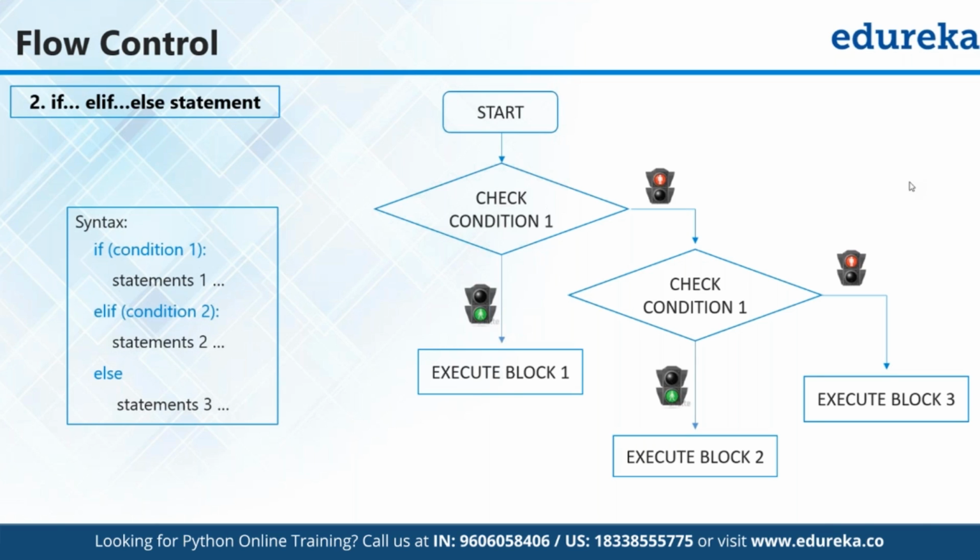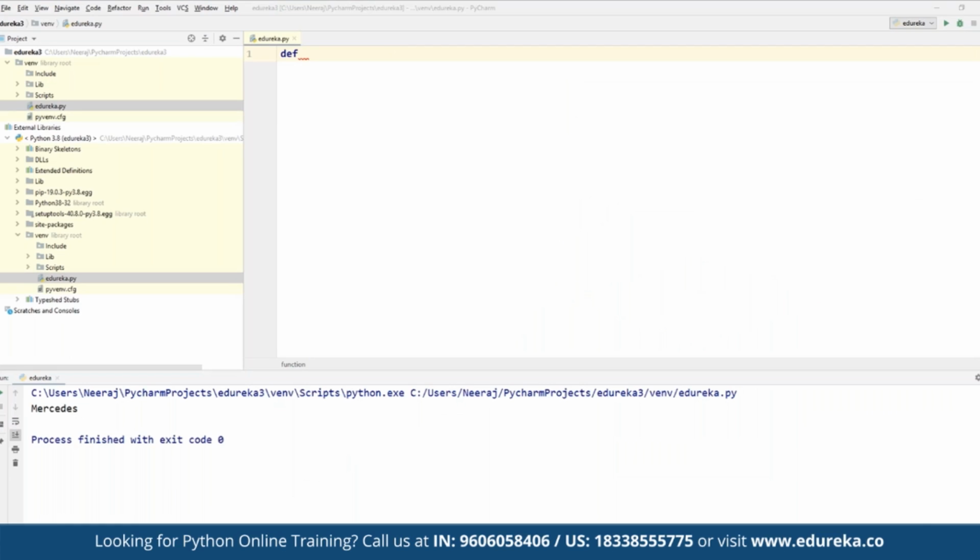Same way, here we define the entire if and else as a part of the flow control. We have seen how exactly the if else statement works, where we can work with multiple conditions. If one condition is not fulfilled, then it will go and check for the other conditions, and so on. Next, we do have functions available in Python, where we can create simple functions that can be triggered and executed as part of the entire code.